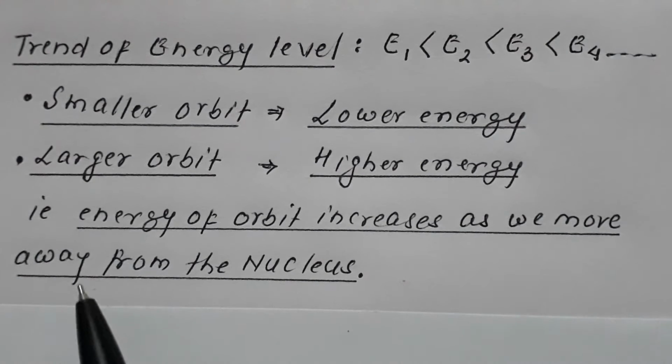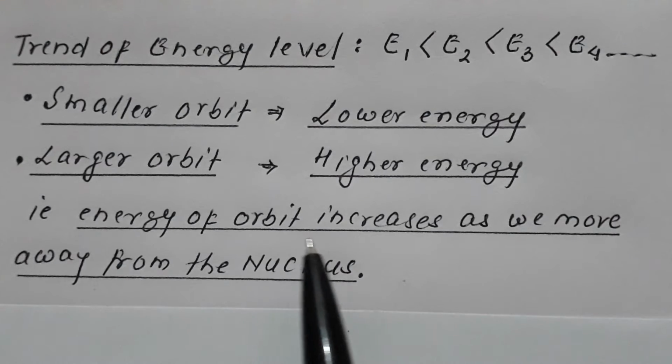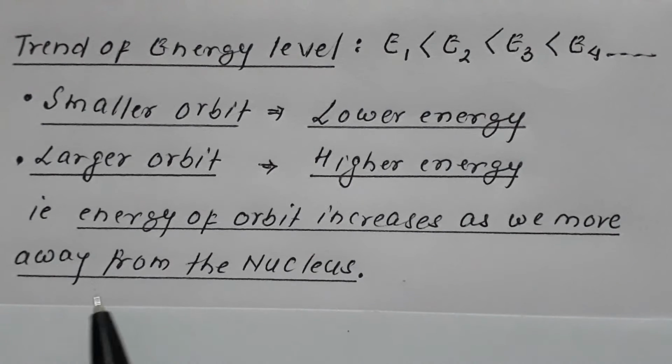Or we can say that the energy of the orbit increases as we move away from the nucleus. So as we move away from the nucleus, the energy of the orbit increases, meaning the energy of the first orbit is least, and as we move away from the nucleus, the energy keeps increasing.